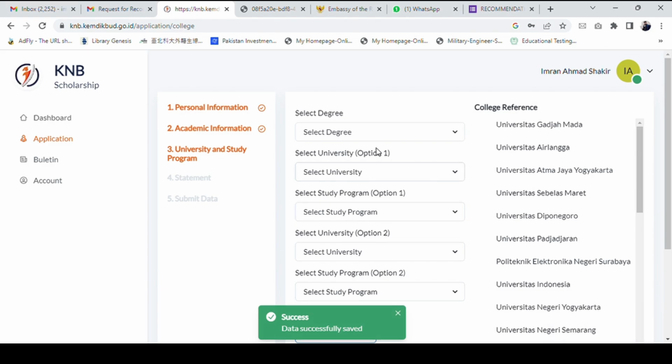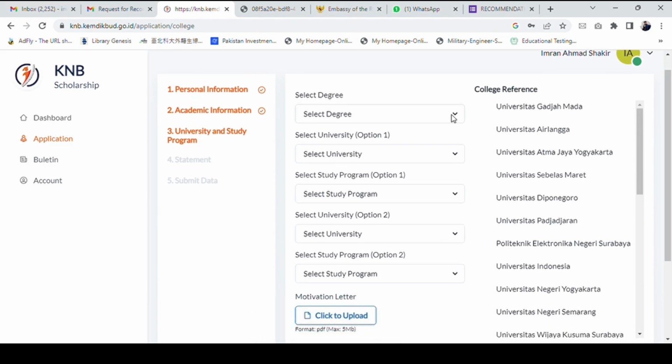This section is so important. So first, before this application process, you have to choose your universities and specific programs. So here in option 1, you choose the university which you want to apply. So for example, I choose University of Indonesia, so they show me the list of programs, so I can choose the one I want to apply. And same is for option 2 as well. This is just an example to show you how you can apply.